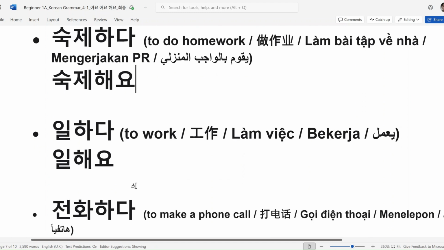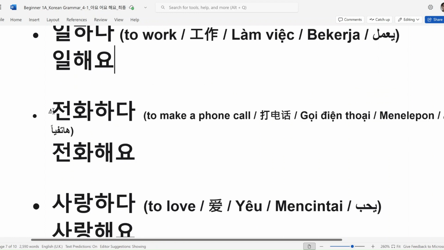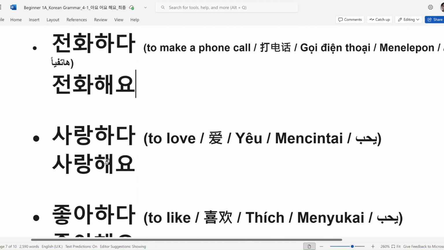자, 그 다음 to work is 일하다. Please. 일해요. To make a phone call is 전화하다. Please. 전화해요. To love is 사랑하다. Please. 사랑해요.